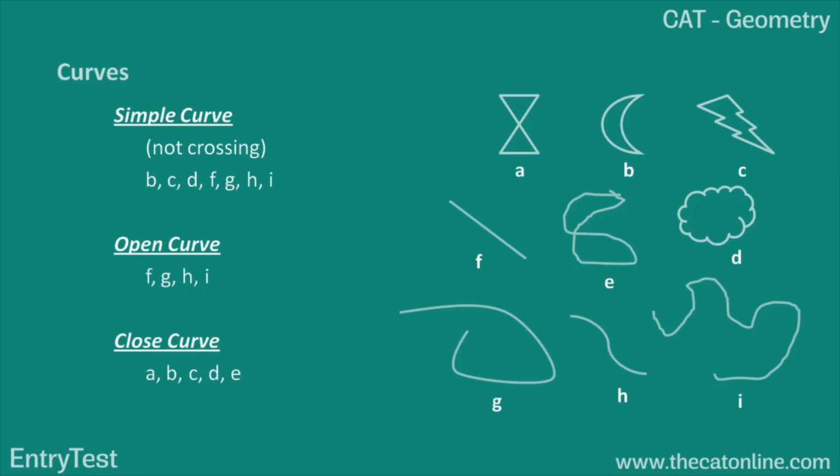A curve can also be classified as an open curve or a closed curve. Again, look at your right hand side. Open curve, as the name suggests, the curve does not form a closed space. So F, G, H, I, all of them are examples of open curve, whereas A, B, C, D and E are examples of closed curve.